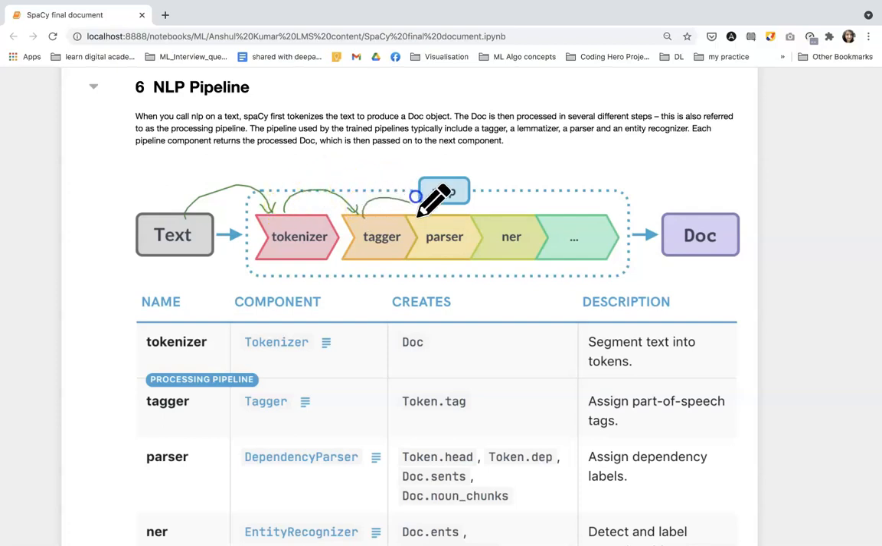Now what does this parser do? This parser finds out the relation among different words in that text. Now what does this NER do? The output of the NER is the entity name that we get after the NER process. Finally we get the processed document or processed text. Fine. So this was the NLP pipeline with the help of spaCy.